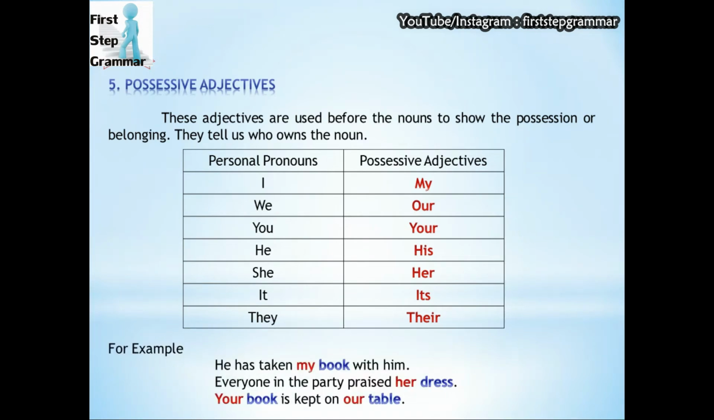For example, he has taken my book with him. In this sentence, my is the possessive adjective used for the noun book. In the next sentence, everyone in the party praised her dress. Third sentence, your book is kept on our table. So we can see my, her, your, our, all these are the possessive adjectives.